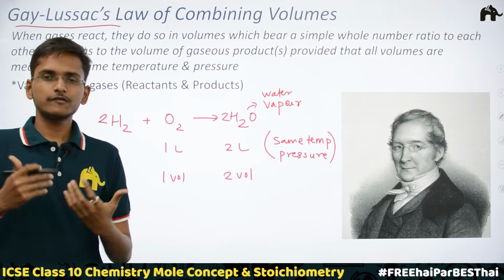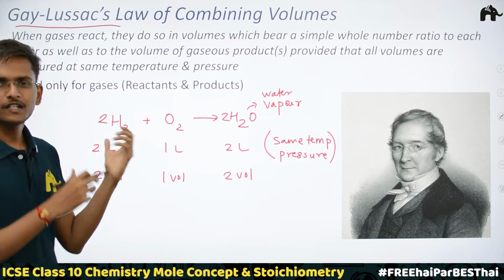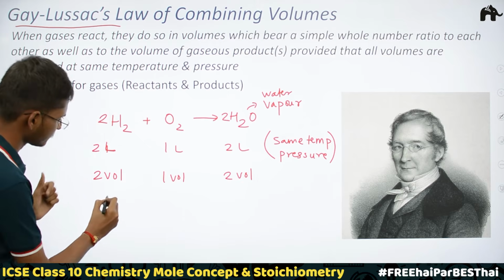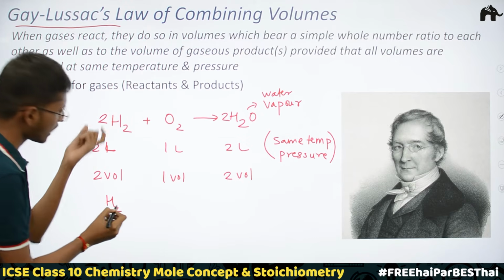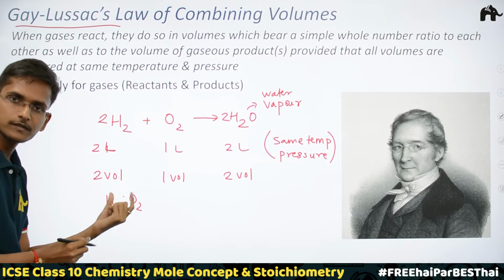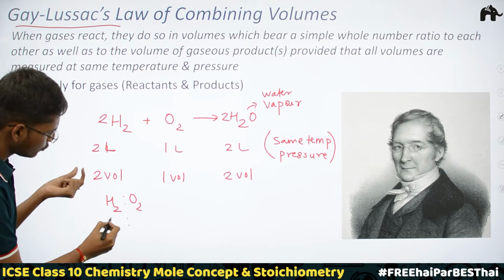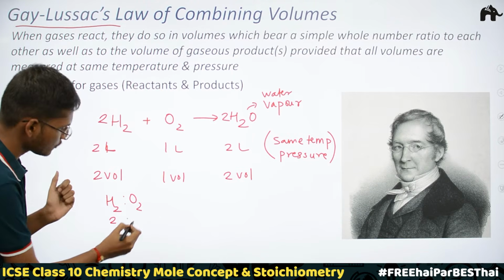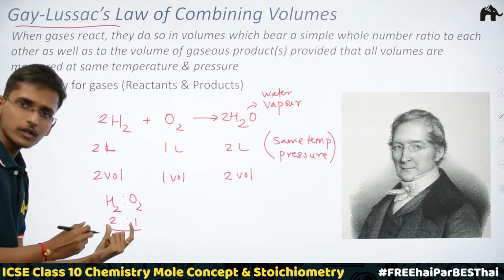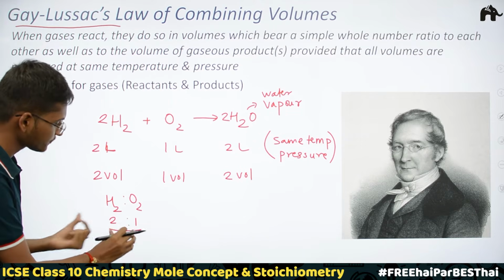Now he was fascinated with this thing. So what he did is he just tried to write the ratios of the volumes of these gaseous reactants. So here there are 2 gaseous reactants, hydrogen and oxygen. Now if we would write the ratios of the volumes of these 2 reactants, okay, so what is the volume of hydrogen here? 2. What is the volume of oxygen here? 1. So the ratio is 2:1. Okay, so this ratio he got, and this was a simple whole number ratio, right?